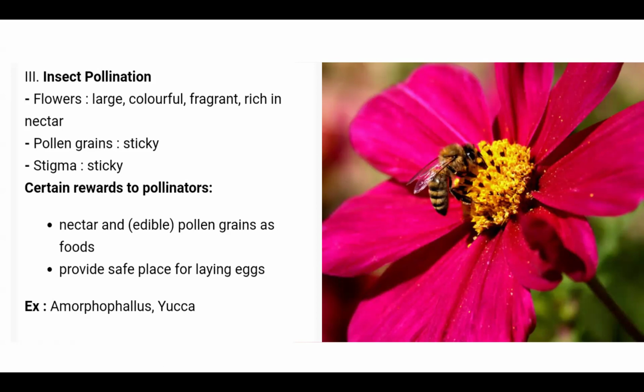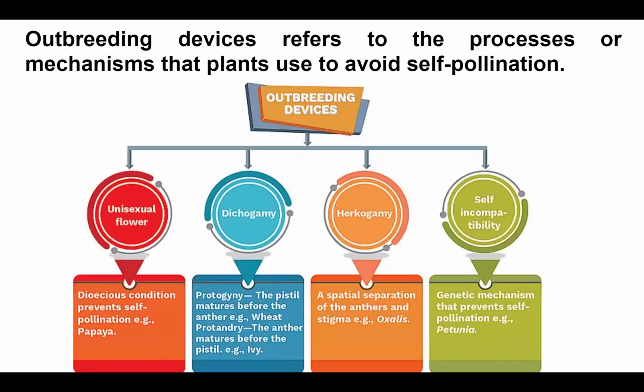The rewards these kinds of flowers offer are nectar and pollen grains, which are edible, and they provide a safe place for laying eggs. For this, examples are Amorphophallus, yucca, or any kind of flower, hibiscus and everything.